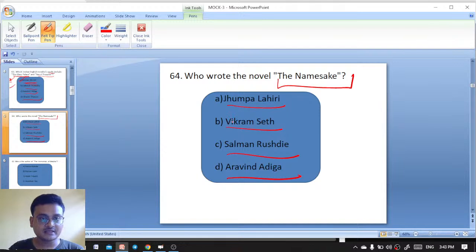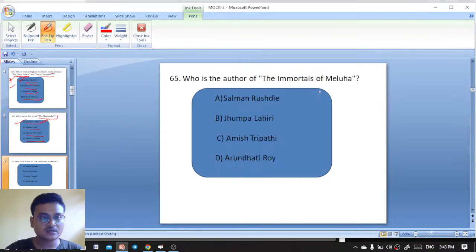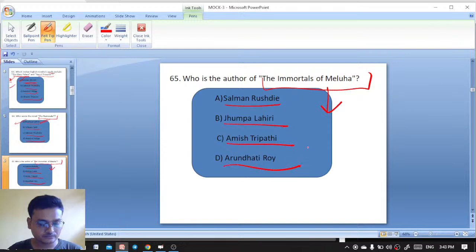Who wrote the novel The Namesake? Here, Jhumpa Lahiri. Excellent. The author of The Immortals of Meluha, where Shiva is the main protagonist: Salman Rushdie, Jhumpa Lahiri, Amish Tripathi, Arundhati Roy. Who wrote The Immortals of Meluha? It is not Salman Rushdie, it is not Jhumpa Lahiri, it is Amish Tripathi. Excellent.